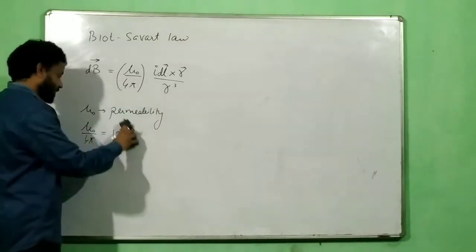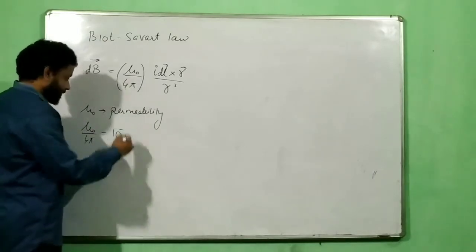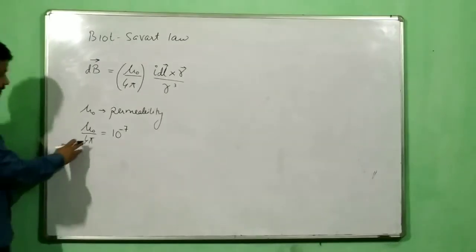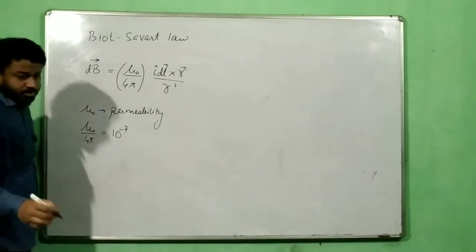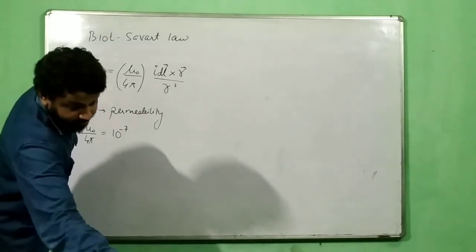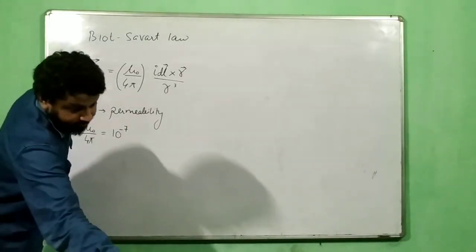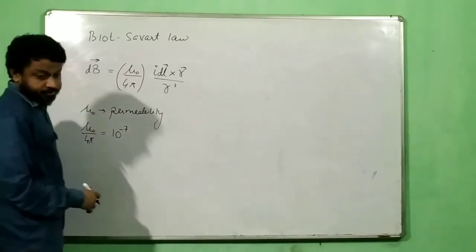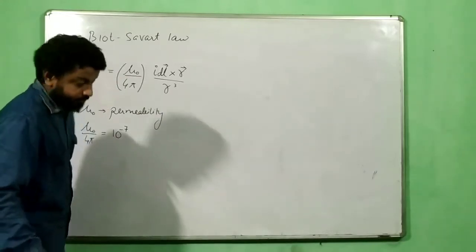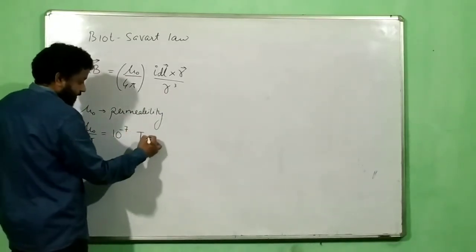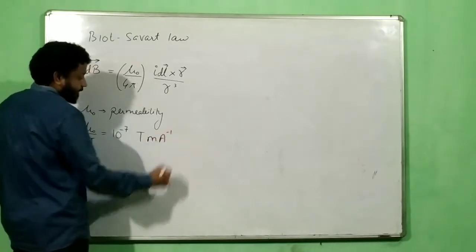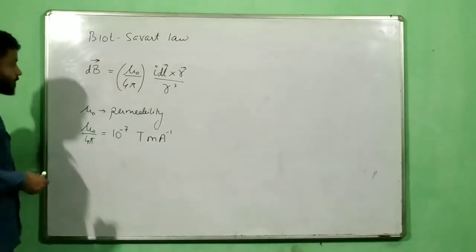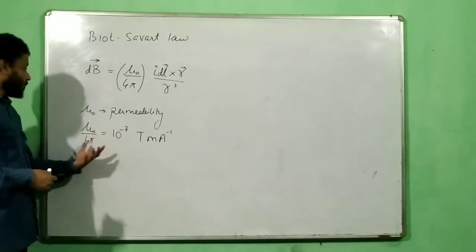I will come to the unit of this slowly. Mu naught by 4 pi is 10 power minus 7. Or you can take the unit right away, it's better to remember the unit. The unit for this is given by Newton, Tesla meter ampere inverse, which you can very soon derive from here, don't worry. Now, we know that this is a constant.